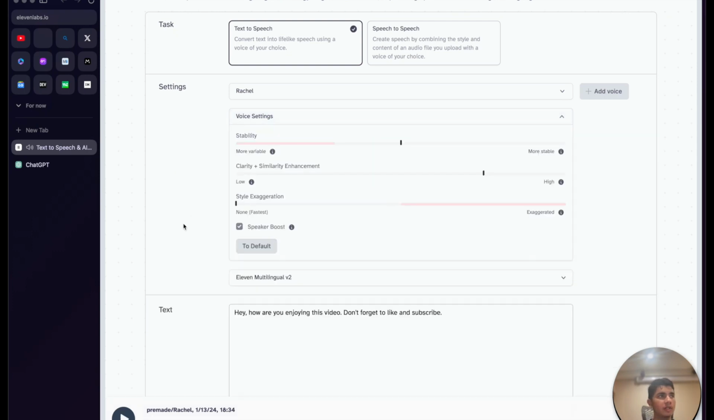There's also a bunch of settings that can be changed. And now let's move on to the next tool.